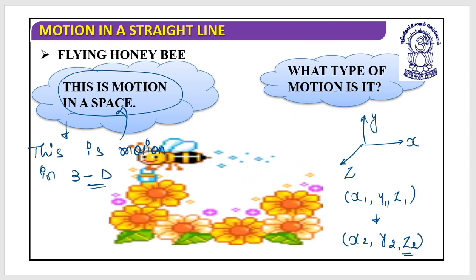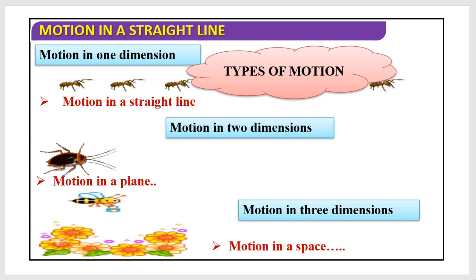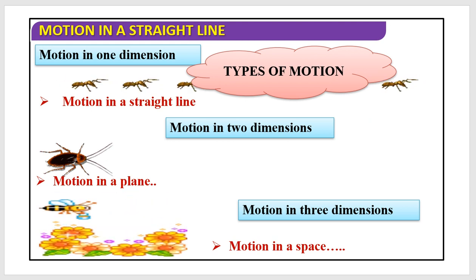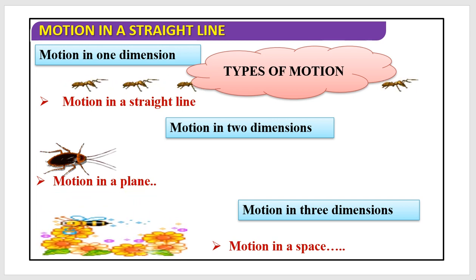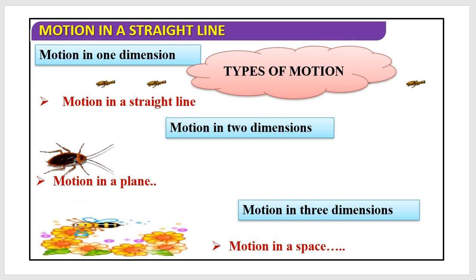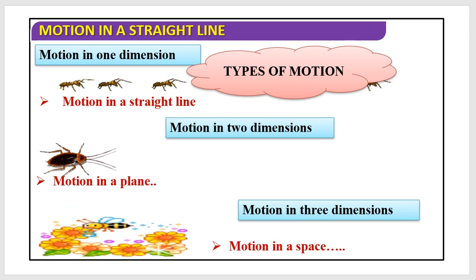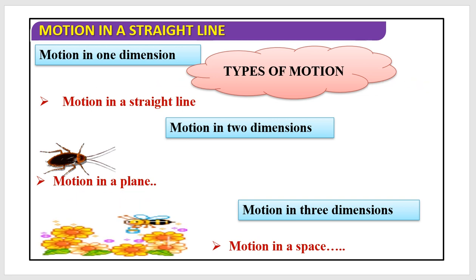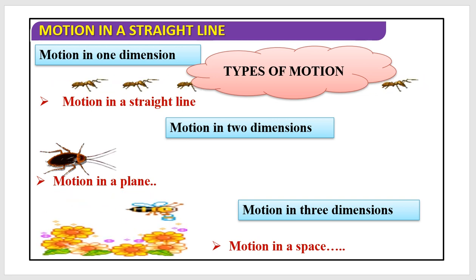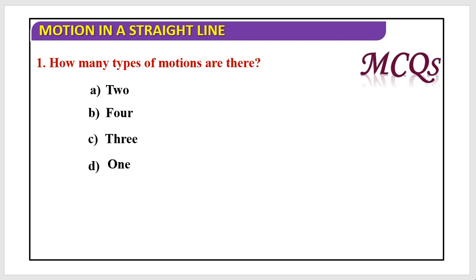Let's revise this. It's a motion in a straight line, motion of an ant. Motion of a cockroach can be considered as a motion in a plane, and a motion of a honeybee can be considered as a motion in a space. Are you clear with this? Okay, let's go through the MCQs.